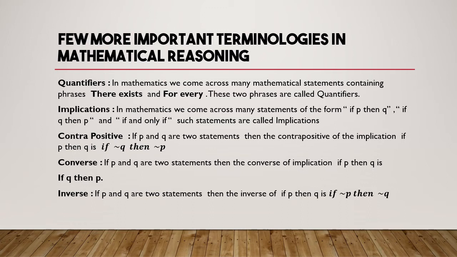So these five are very important, one by one. Quantifiers: the statements containing the phrases there exists and for every. Implication means statements like if P then Q, and if and only if, all come under implication. Contrapositive of if P then Q is if negation Q then negation P. Converse of a statement if P then Q is exactly the reverse, if Q then P. Inverse of the statement if P then Q is if negation P then negation Q.